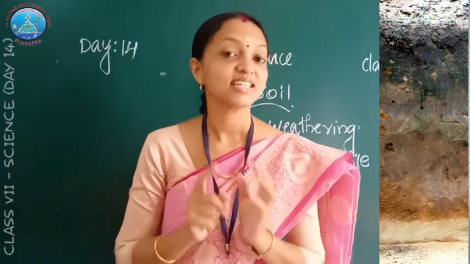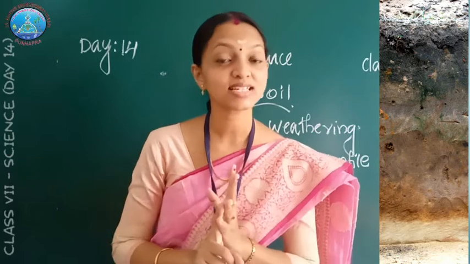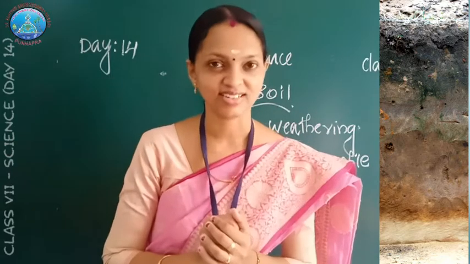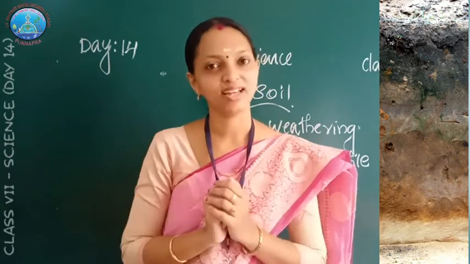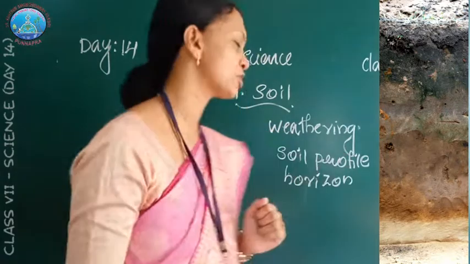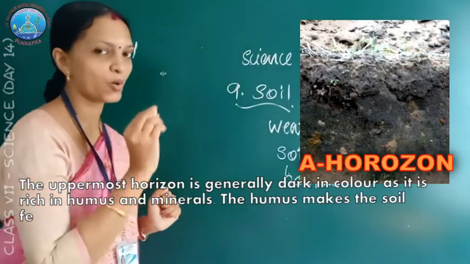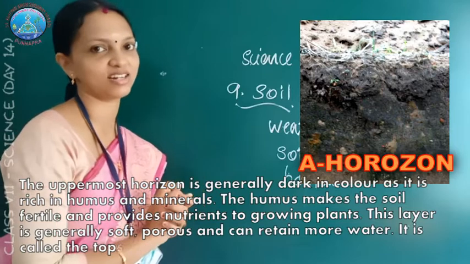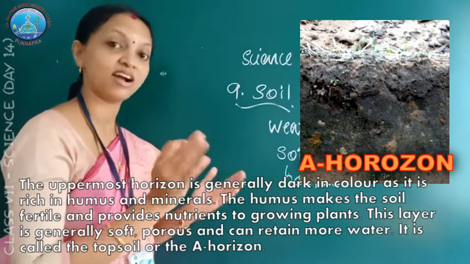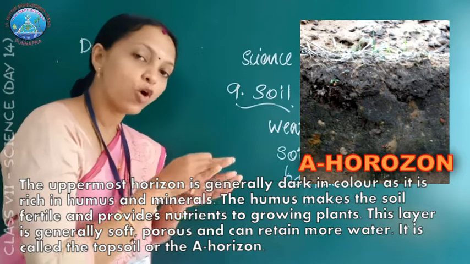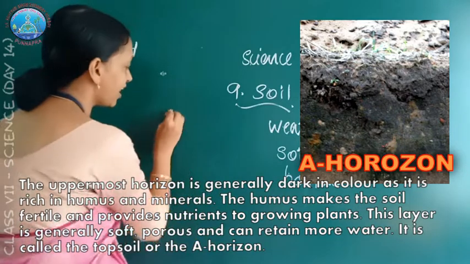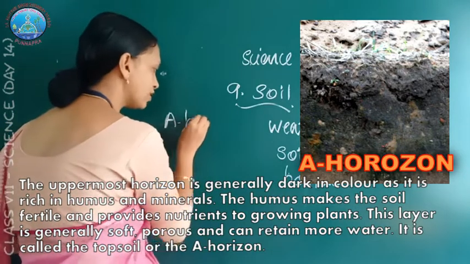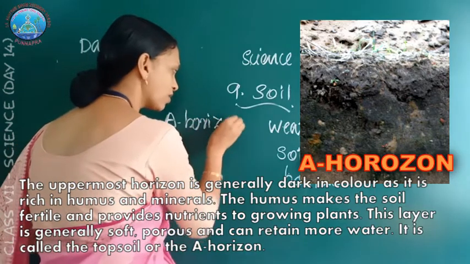This layer is generally soft, porous and it retains water. So it is called the top soil or A horizon. The top soil is soft, porous and can retain water. Water retaining capacity is high. So this top layer of the soil is called A horizon.